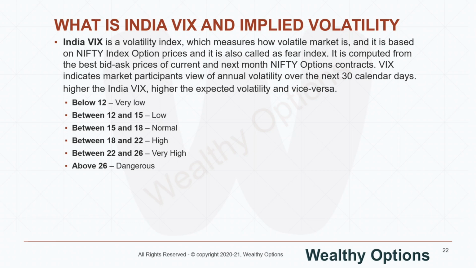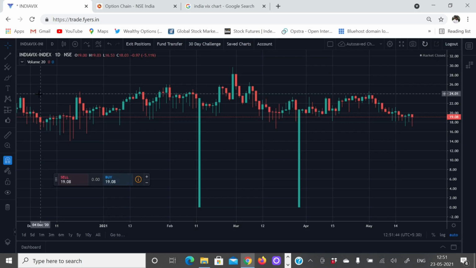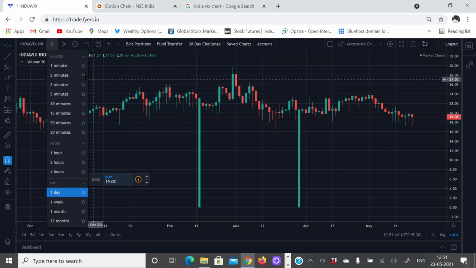For people who are trading, too much fluctuation in the market is not going to help, whether you are doing non-directional trading or directional trading. People need either trending markets or range bound markets, especially non-directional traders, to make money, but not very volatile markets. Now let's go back and see how India VIX has behaved.